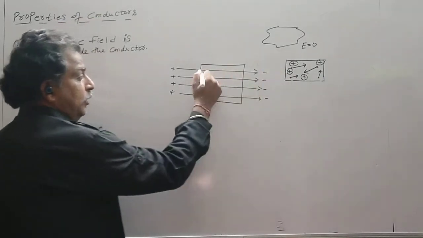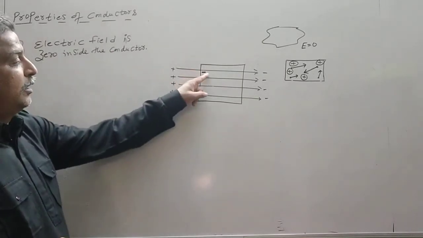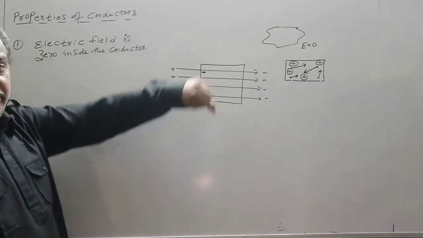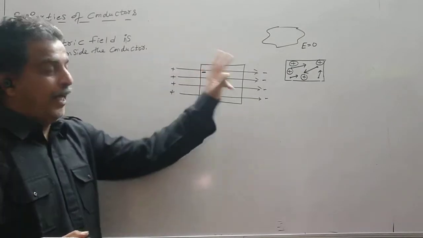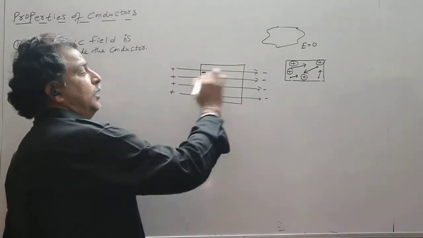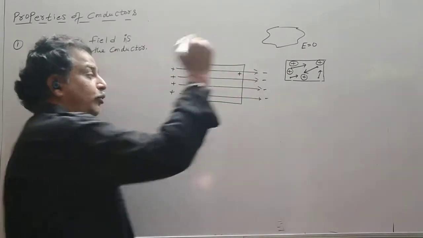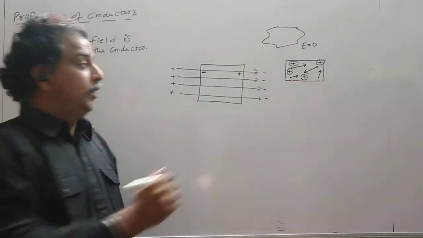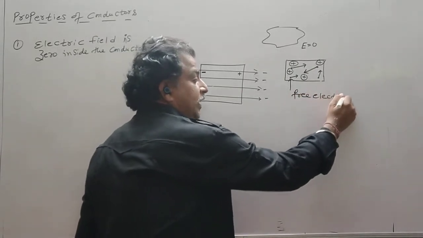So how will the construction take place? Suppose I take one electron. This electron comes on the surface. Now if this electron comes on the surface, there is a deficiency of electrons at the other place, far away from this surface, so that surface becomes positively charged. So the electrons which are in random motion, we call them the free electrons.